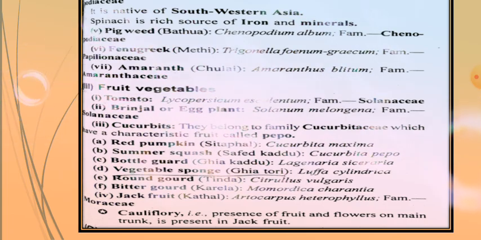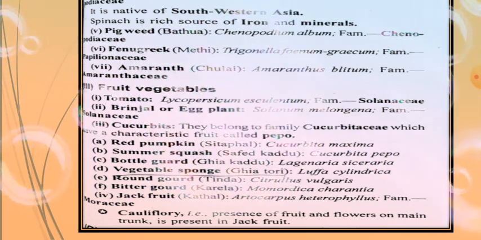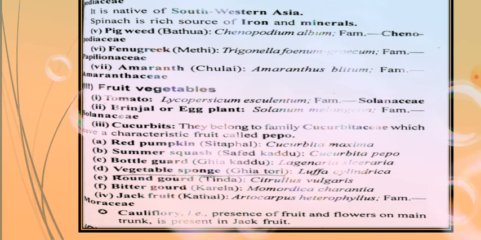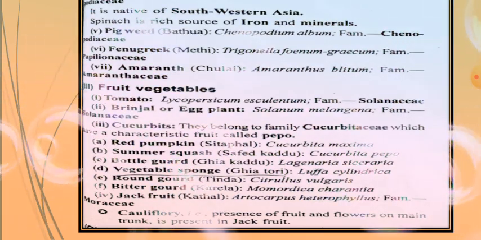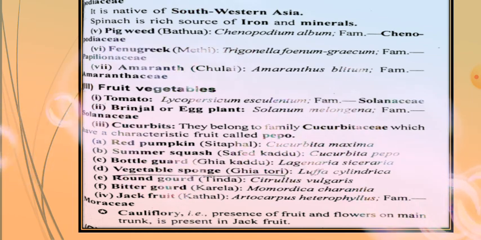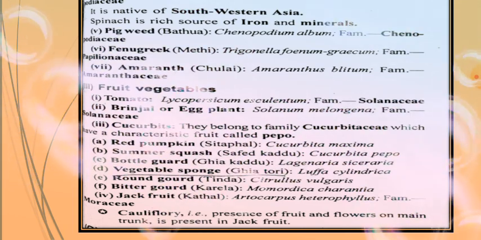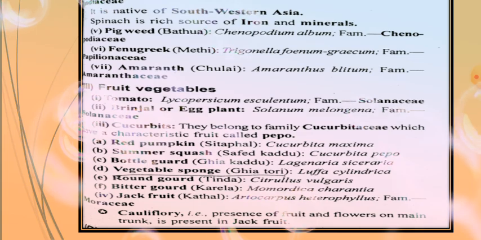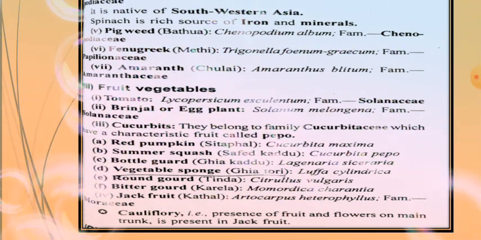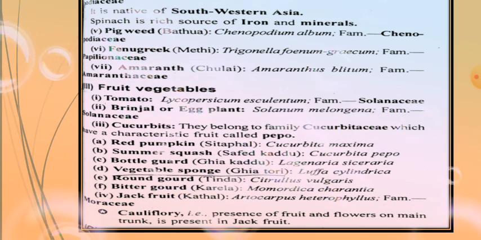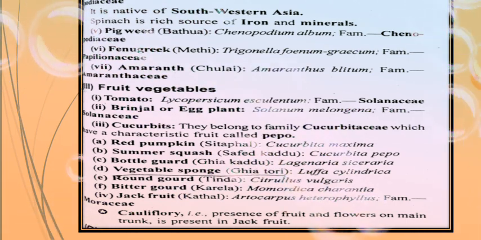Then bottle gourd, Lagenaria siceraria. Then vegetable sponge or ghiatori, commonly known as Luffa cylindrica. Then the round gourd, commonly known as tinda, with the scientific name Citrullus vulgaris.